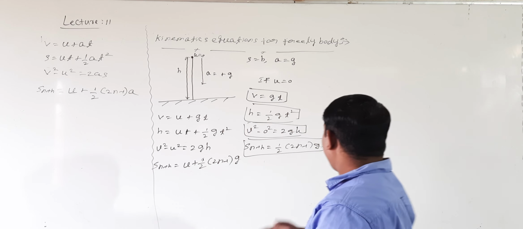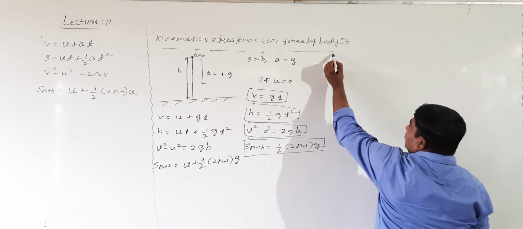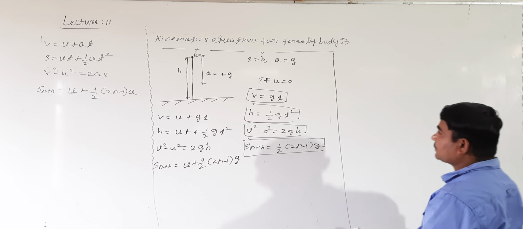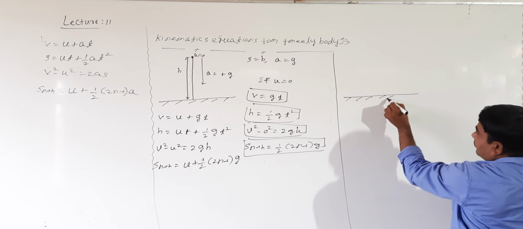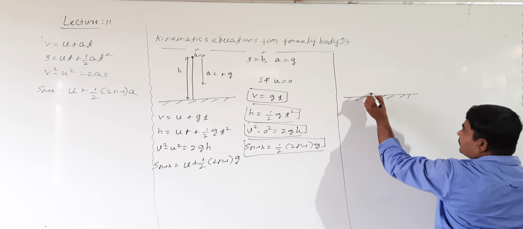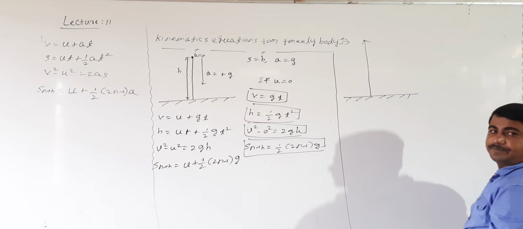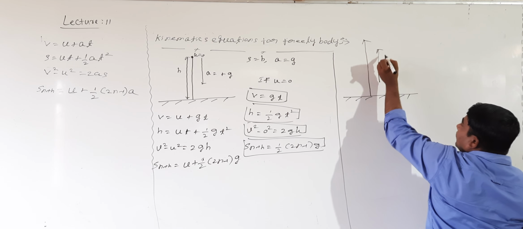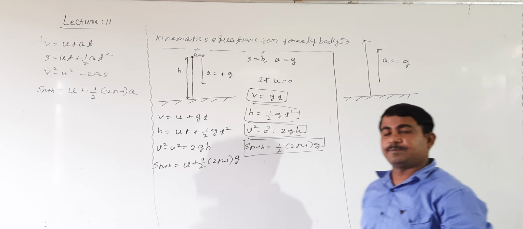But when the body is projected upward, like this, this is the ground. When the body is projected upside in this direction, what happens? a equals how much? a equals minus g, by convention I will take.